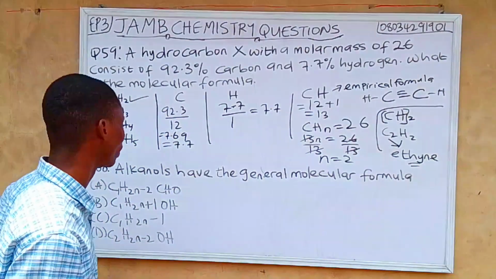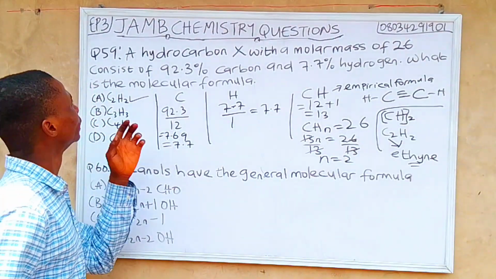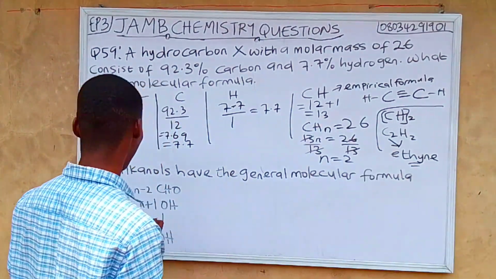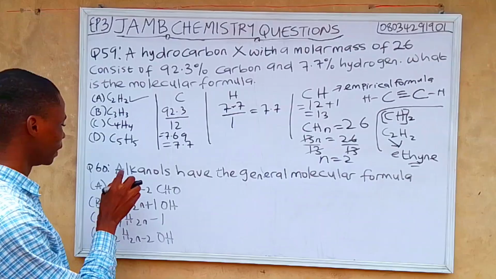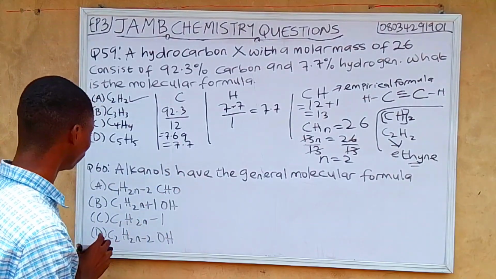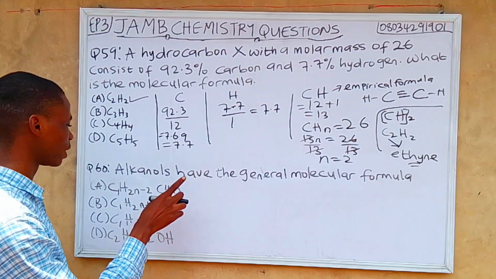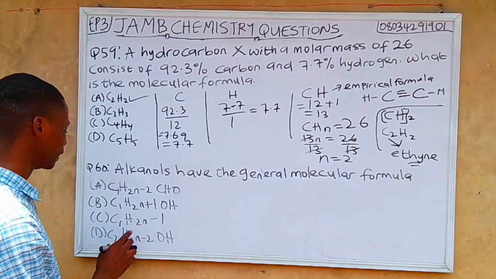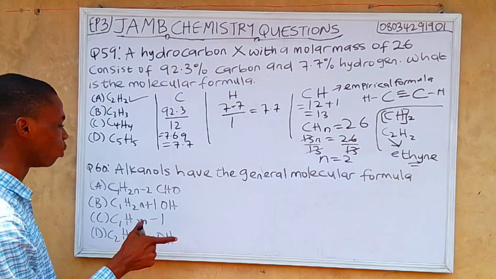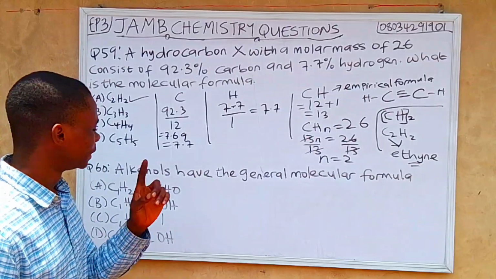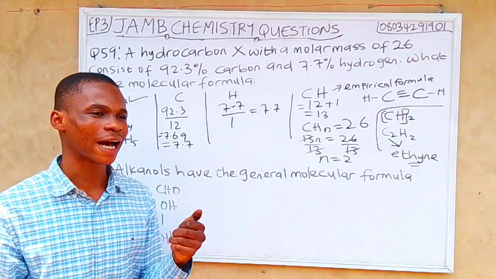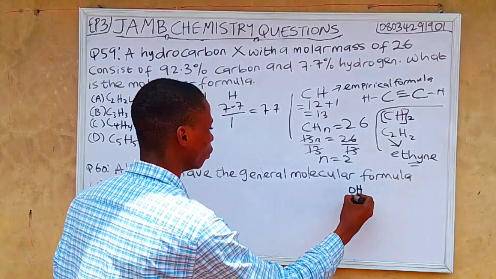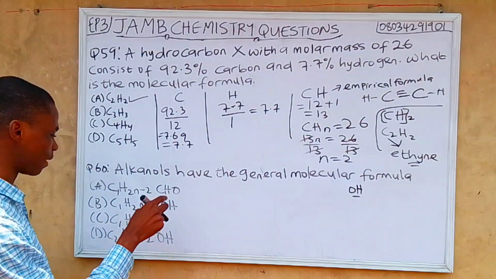So let's move to the last question for episode 3. What is the general molecular formula of: A. CnH2n-2CHO, B. CnH2n+1OH, C. CnH2n-1, D. C2H2n-2OH? The general formula for alkanol, which is also known as alcohol, has OH. So if you check the options, we have OH here.